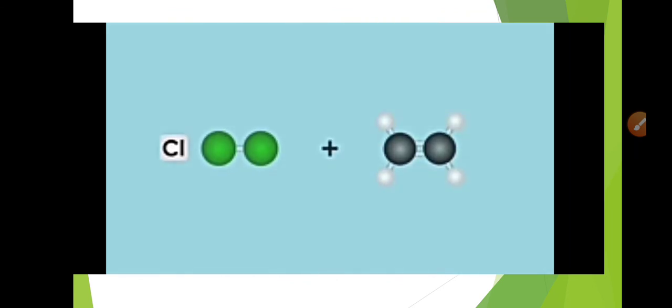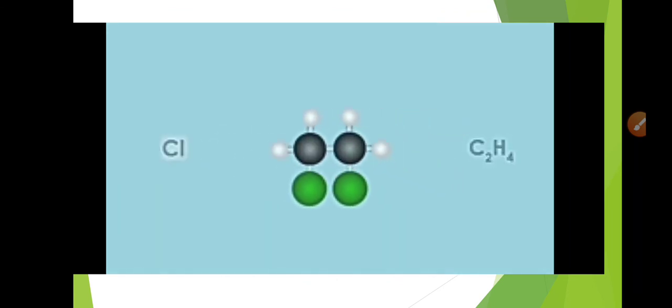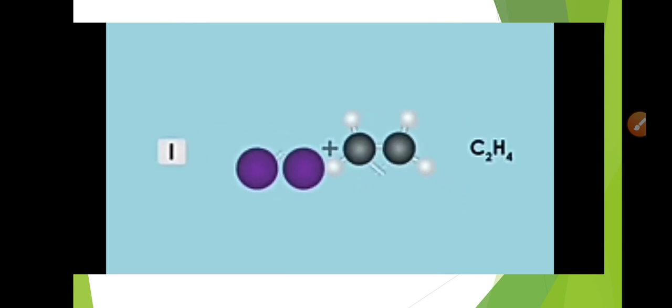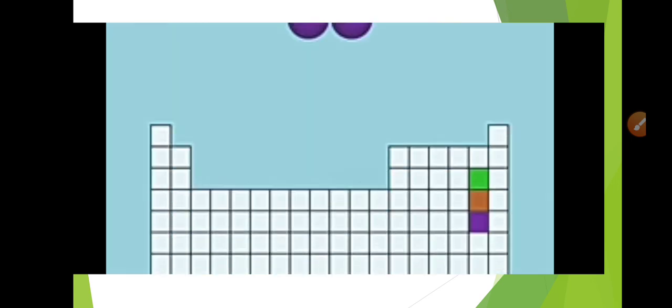The green balls indicate the chlorine molecule, and after the addition we will obtain dichloroethane, and after the addition of bromine we can obtain the product dibromoethane, and with iodine, diiodoethane.